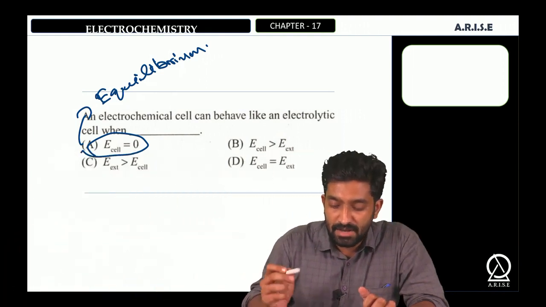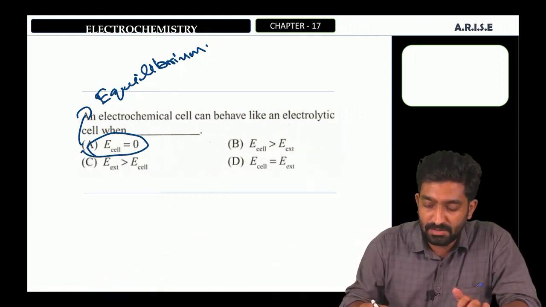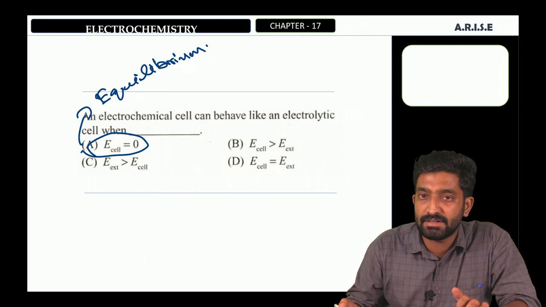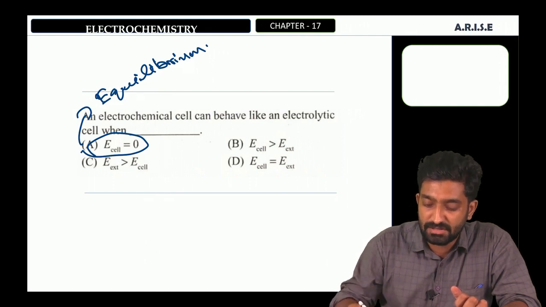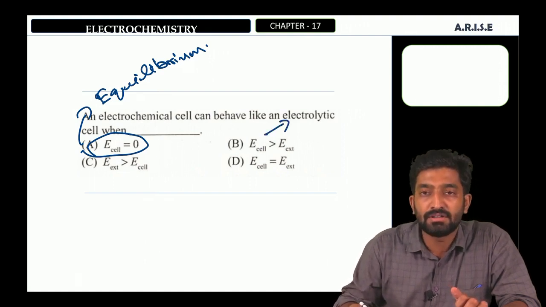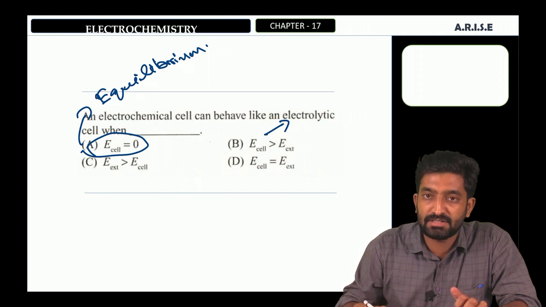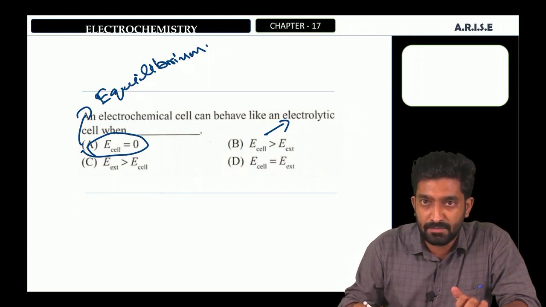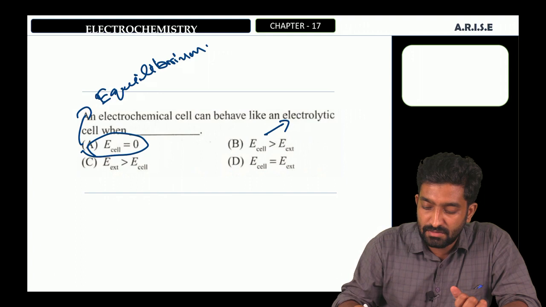And second option, the cell potential is greater than external potential. At this condition, the cell will act as a galvanic cell.